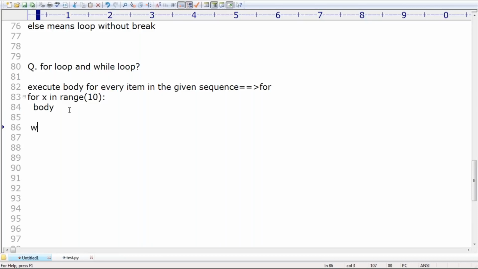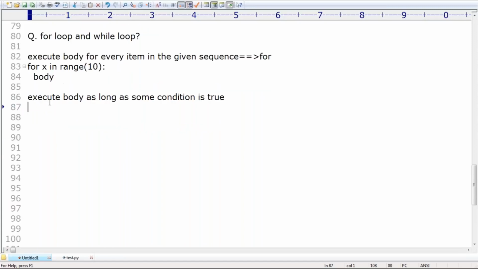Remember, when should we go for while loop? Sir, execute the body as long as some condition is true. As long as some condition is true, then automatically happily we can go for while loop. Means if I don't know the number of iterations in advance, happily we can go for what? This is while loop, right? Then we should go for while loop.